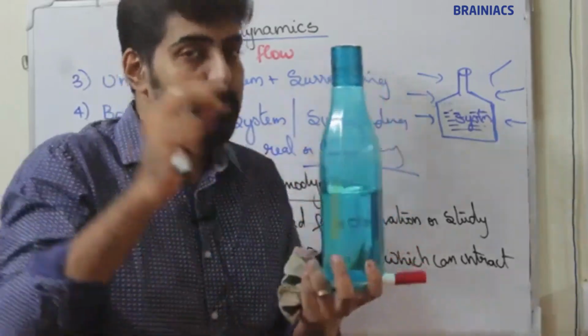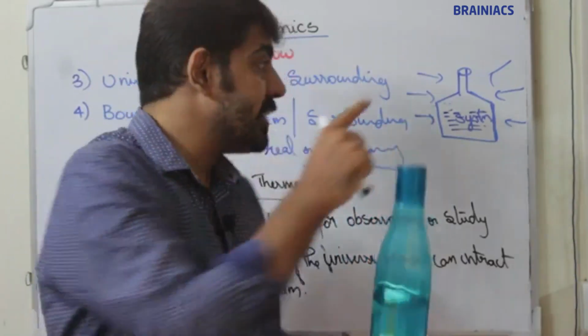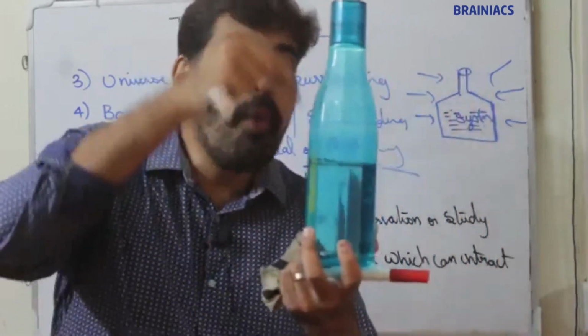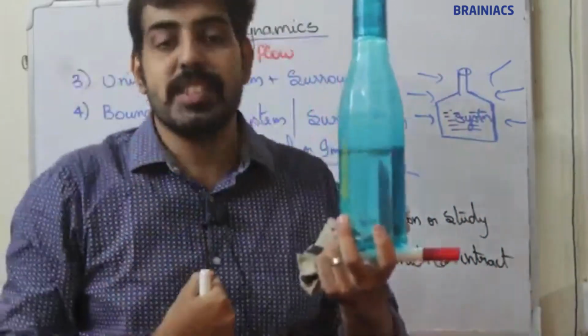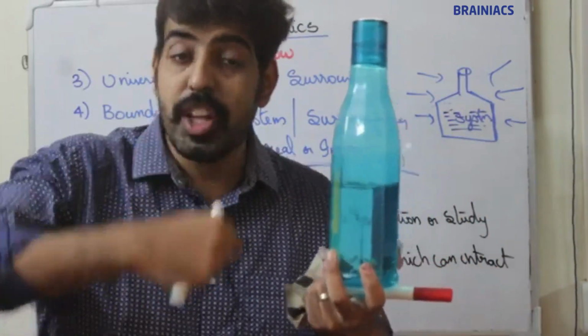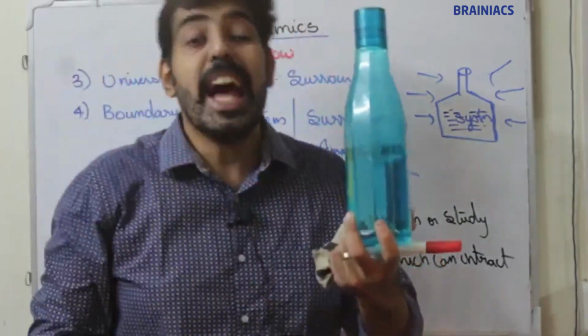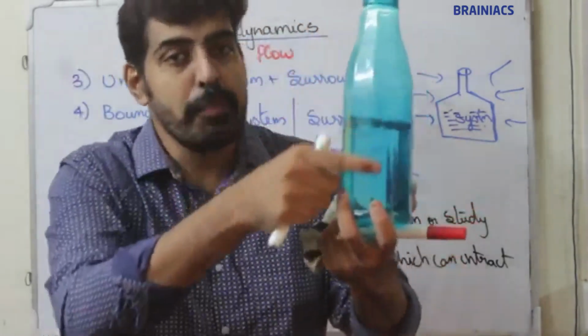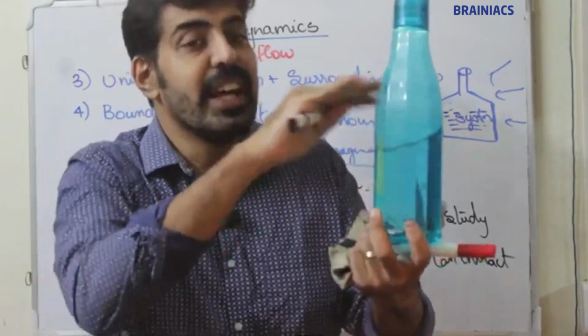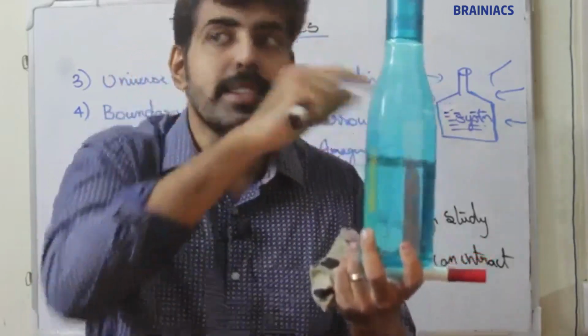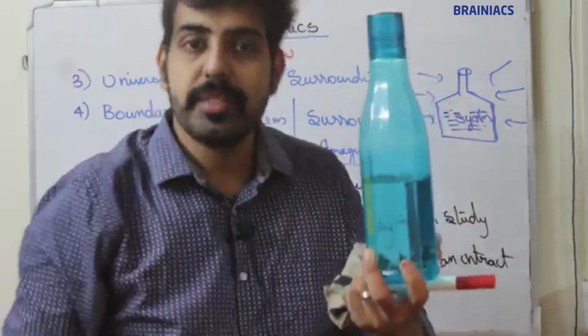Please listen carefully. In the first case I am considering only water as my system. That means this bottle is my boundary. The bottle is the region of separation between the water system and the air surrounding.